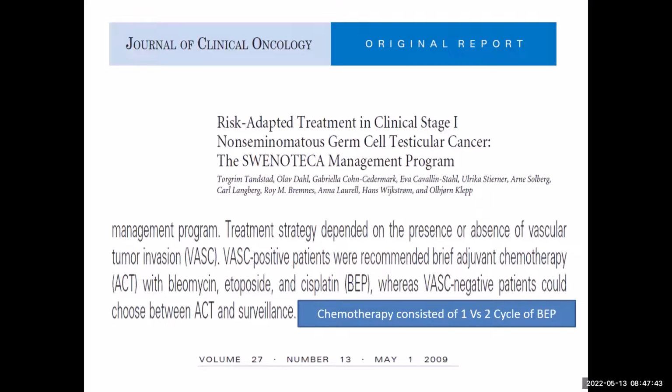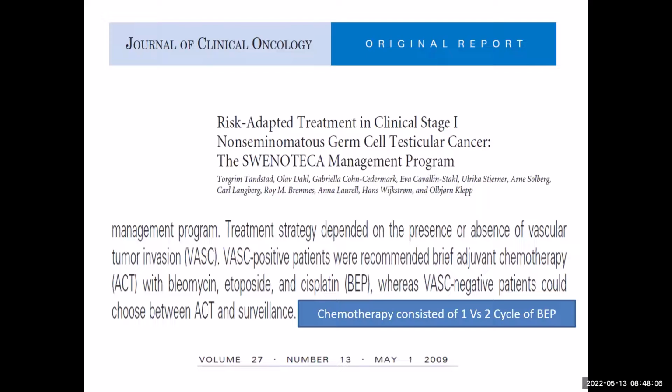So this is one of the largest studies done to answer this question. This was a JCO paper. They looked at risk-adapted treatment in clinical stage 1 NSGCT, the Swedish-Norwegian testicular cancer management program. So these were the main inclusion criteria for this stage 1 study in this group of patients.